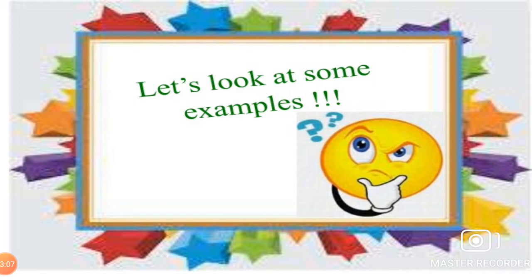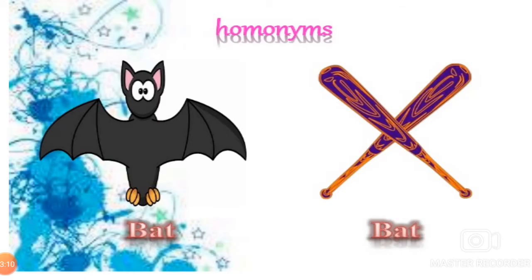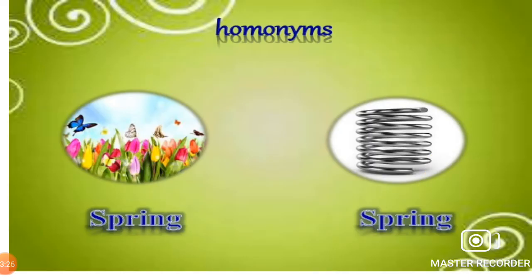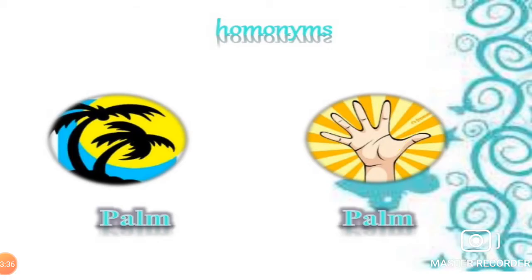Let's look at some examples. Homonyms: bat, bat. Same word, same spelling, but different meanings. Spring, spring. Spelling and pronunciation both are the same but meaning is different. Palm, palm.